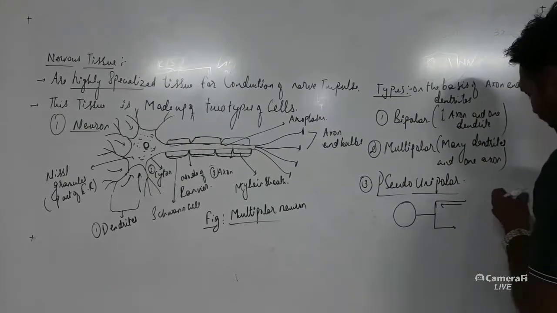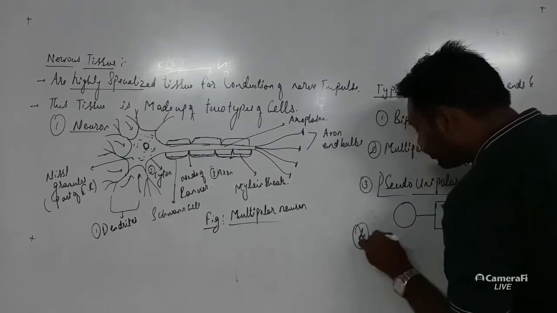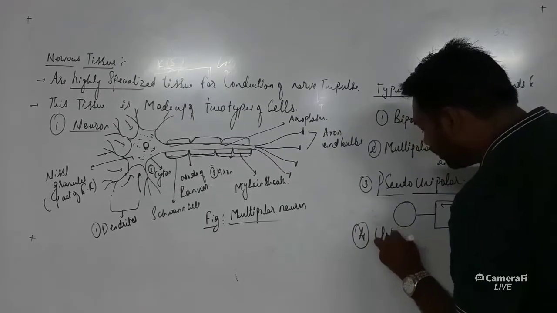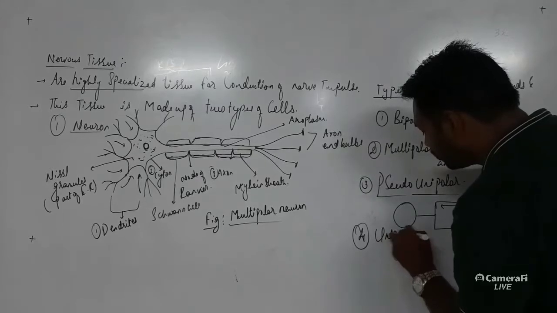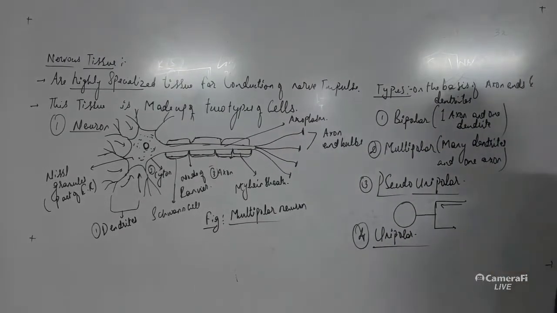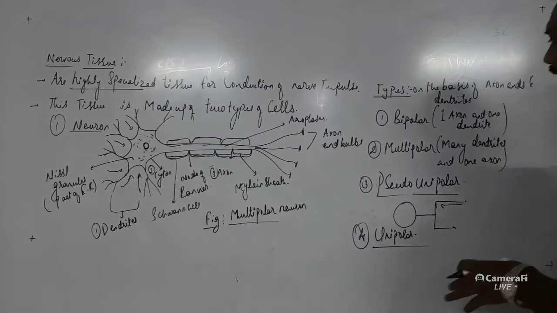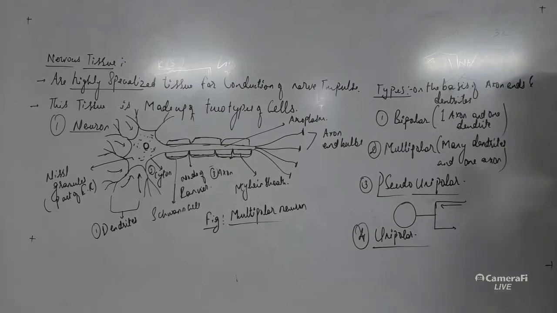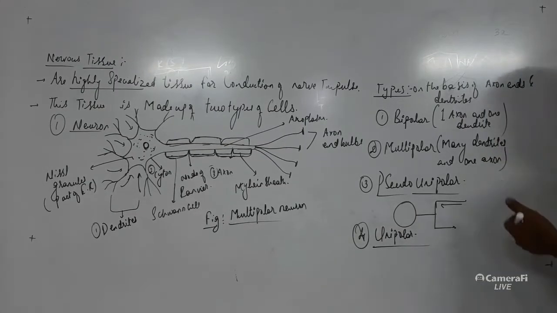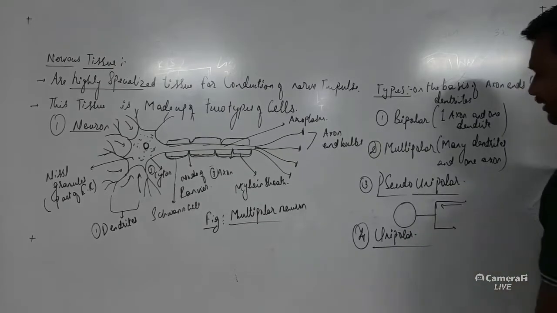And apart from this we have one more type, that is unipolar. Unipolar means only in one direction there will be formation of the axon, and only the axon will be there, and the dendrites will form along with it.